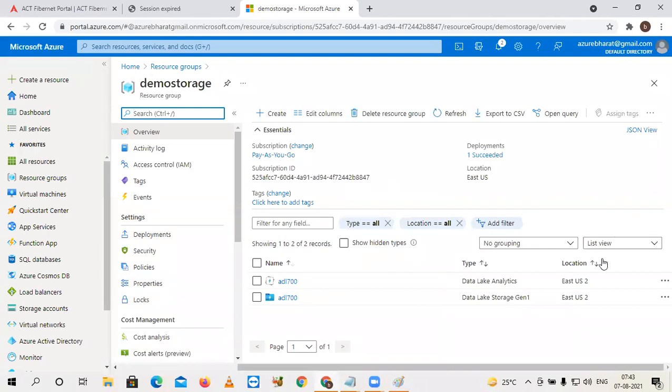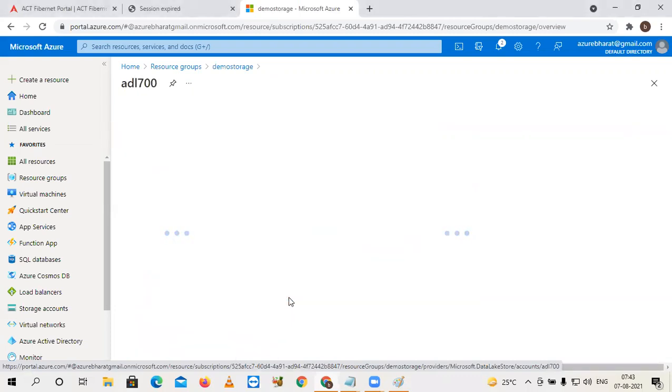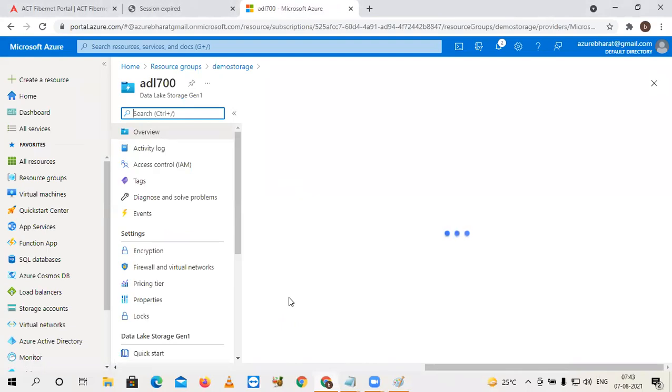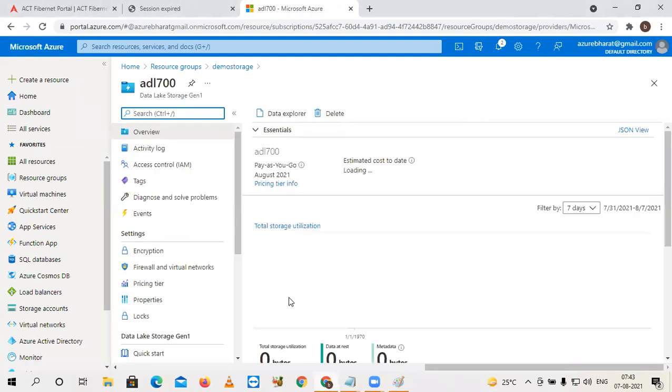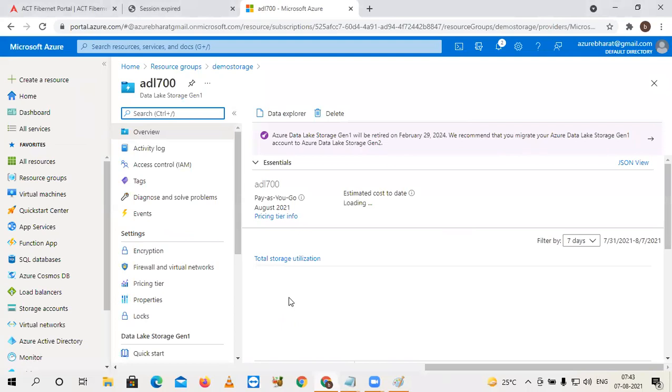In this you have 2 resources, one analytics account and one storage account. Now I have the storage account. How to load your files into the storage account? Let's check. I'm getting into Data Lake Storage Gen 1. My storage account name is ADL 700. So till now there are no files.